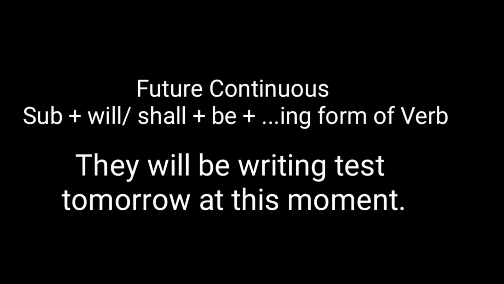Subject, will or shall, plus be. We use be forms. In be forms we have be also. So only be, and ing form of verb, that is present participle form of verb, and then object and all. If you take the example, they will be writing test tomorrow at this moment. Here we have to take the phrase at this moment also. Both the words are needed here. Tomorrow is needed, at this moment. These two are the keywords which tell us the tense form here which we have to use is future continuous tense. They will be writing test tomorrow at this moment.